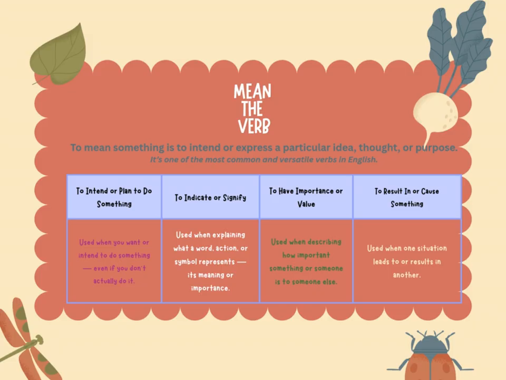Next is to indicate or signify, used when explaining a word, action, or symbol, its meaning or importance. Next, we have to have importance or value, used when describing how important something or someone is to someone else. And lastly, we have to result in or cause something, used when one situation leads to another situation or results.